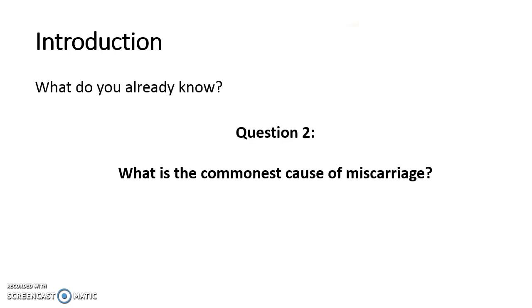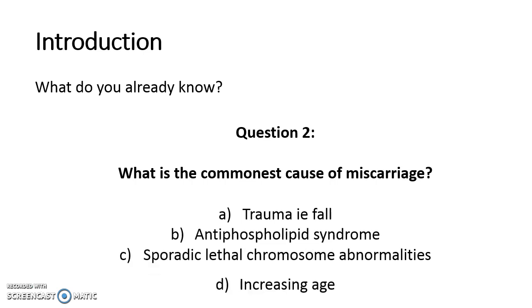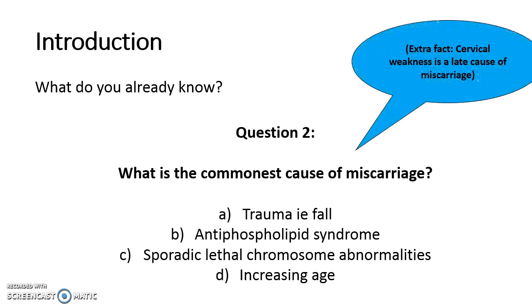Question 2. What is the most common cause of miscarriage? Is it trauma, antiphospholipid syndrome, sporadic lethal chromosomal abnormalities, or increasing age? The answer is C, sporadic lethal chromosome abnormalities. These pregnancies were never viable, and some women might not have realised they were pregnant before they miscarry.